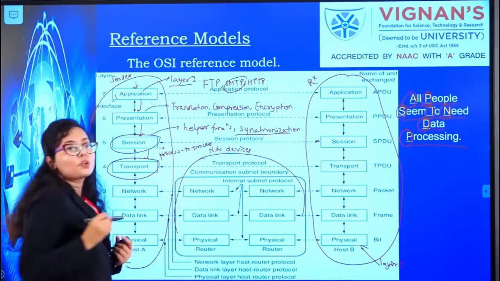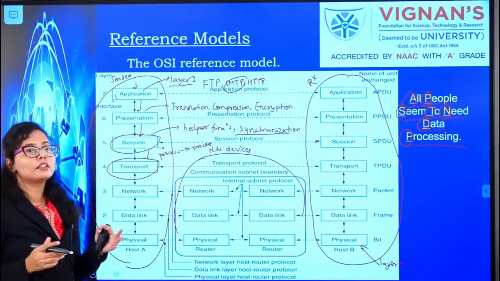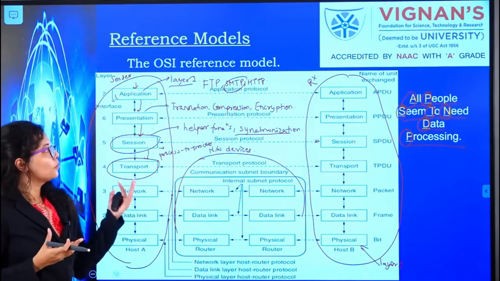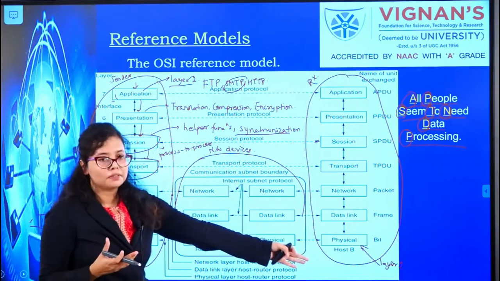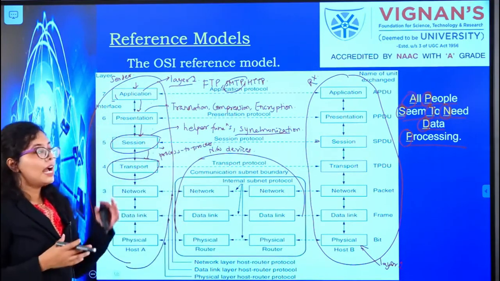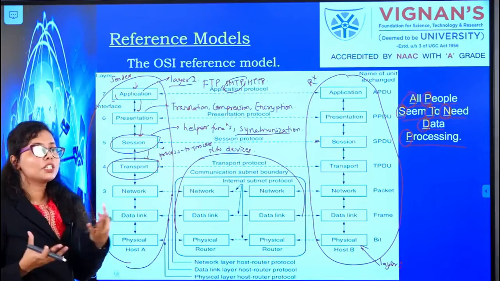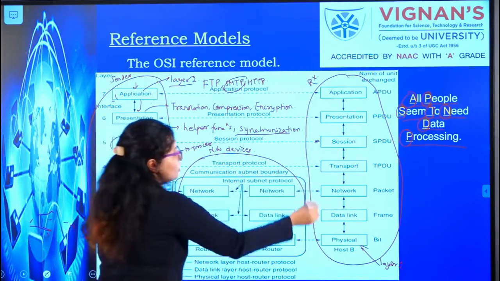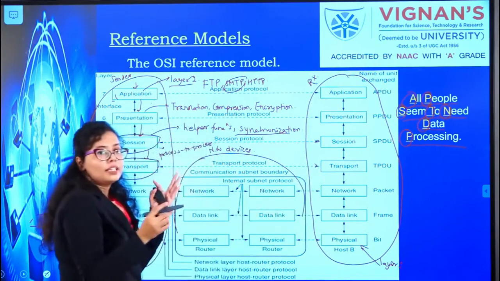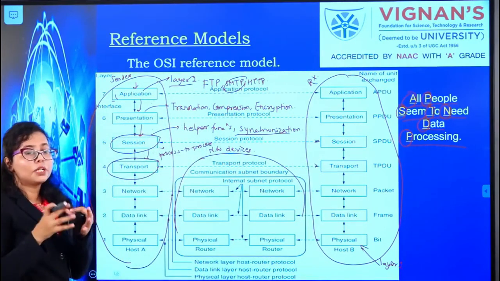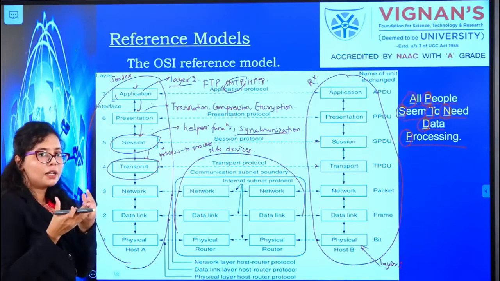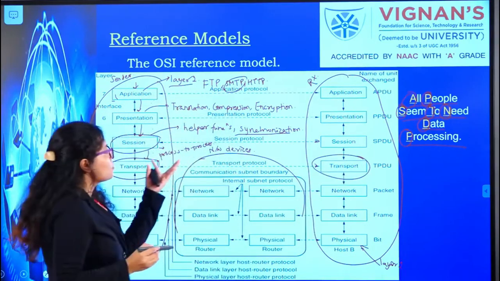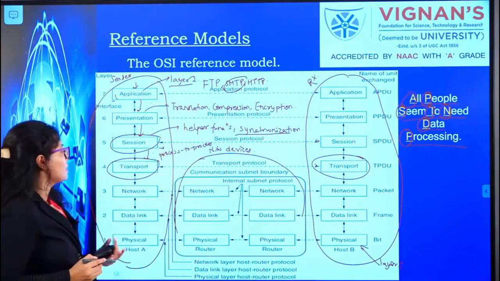What does process to process delivery mean? Suppose at the sender, you are working on two processes. You are sending an email to a person at host B, and at the same time you are watching YouTube videos. So there are two processes running on your system. Your data has been delivered to host B, that machine, but to which process at host B the data packets are meant for is decided by this transport layer. So it ensures process to process delivery of the data packets.